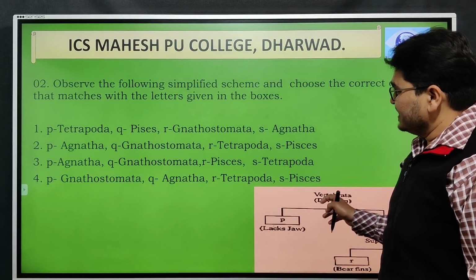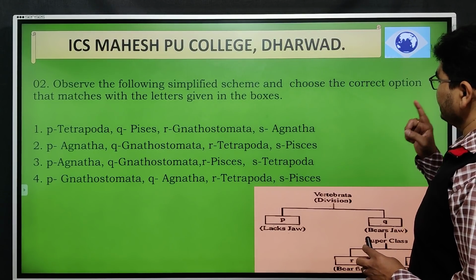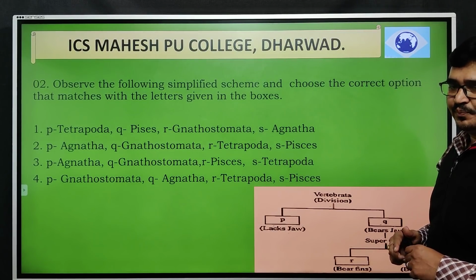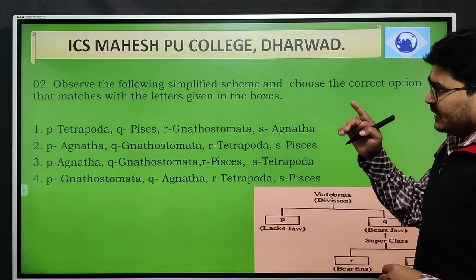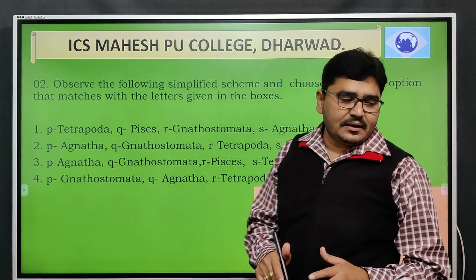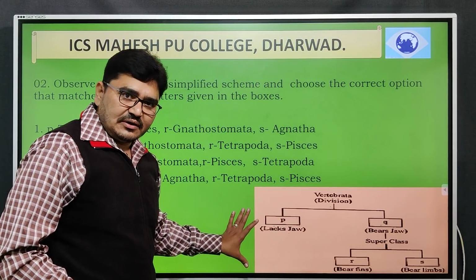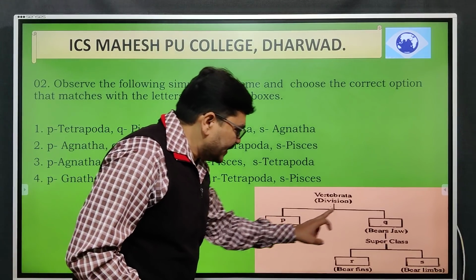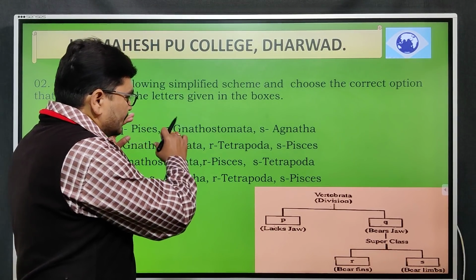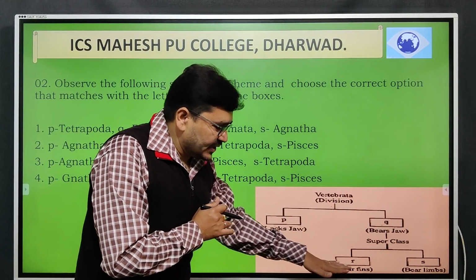Okay, so the second question. Observe the following simplified scheme and choose the correct option that matches with the letter given in the boxes A. They have given the 4 options, 1, 2, 3, 4. In order to solve this part, you need to focus on this flow chart. They have given P, Q, R, S in this flow chart, and you need to place these given options in the respective flow chart.